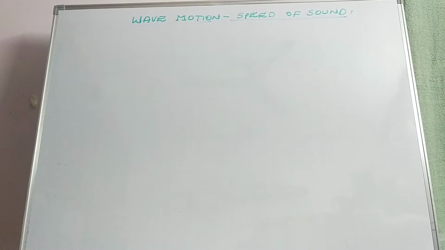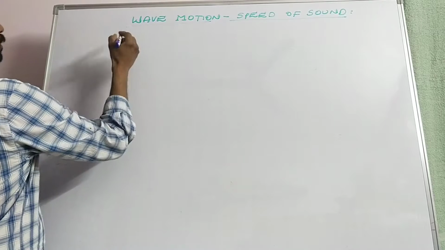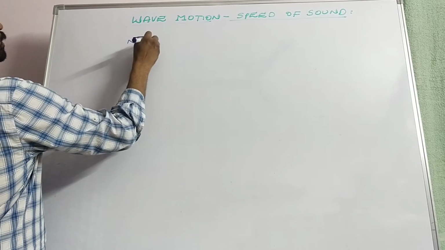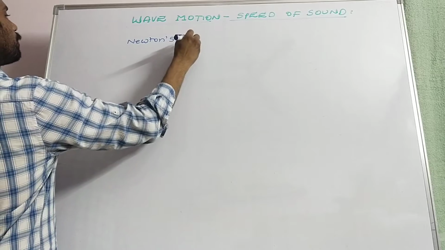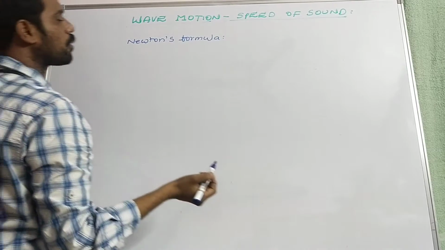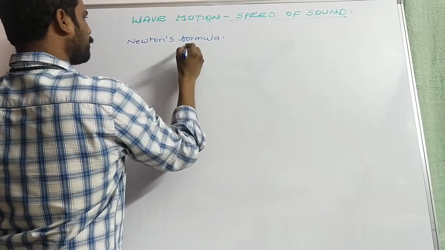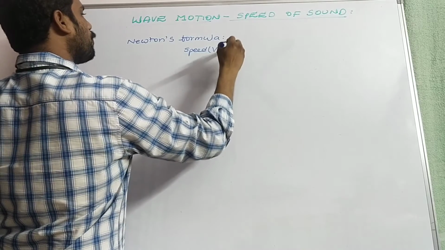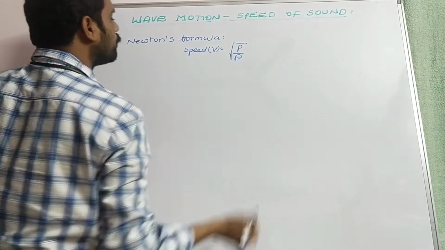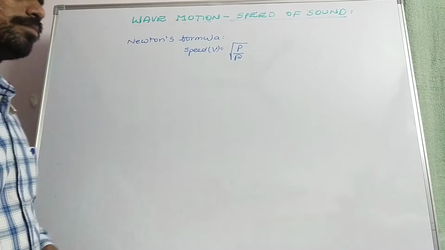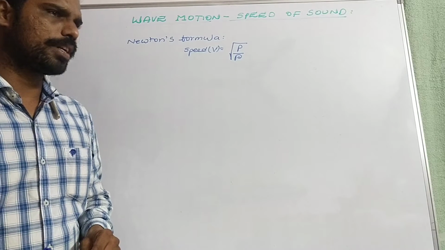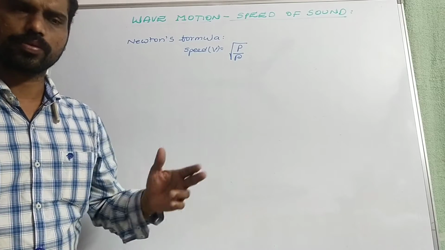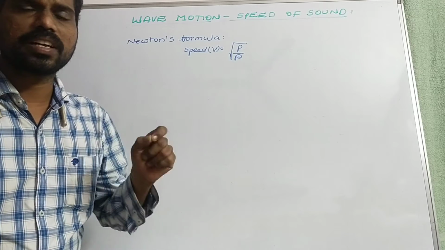Now, wave motion on the topic of speed of sound. According to Newton's formula, the speed of sound v is equal to root of P by rho. That is due to, we know, speed of sound is a longitudinal wave which requires a material medium for the propagation.